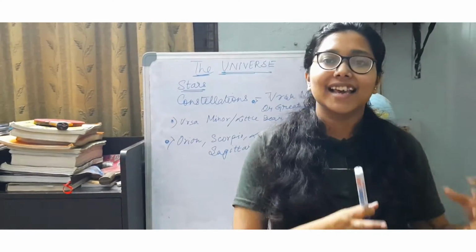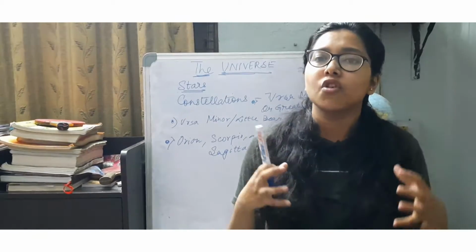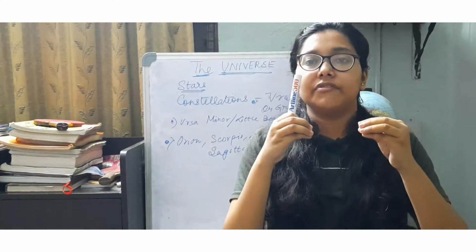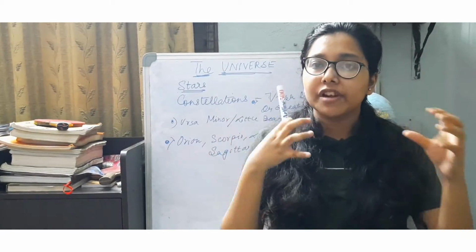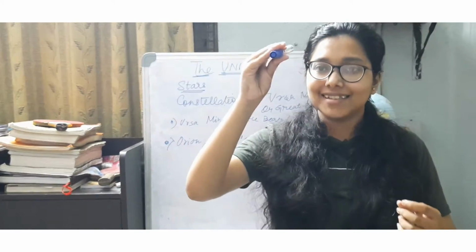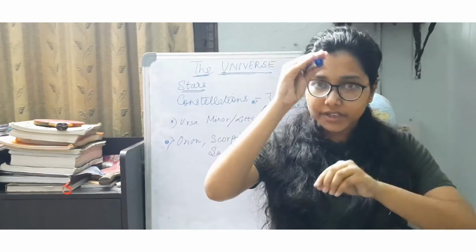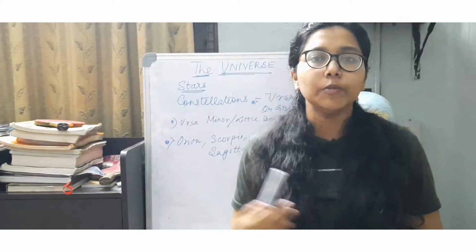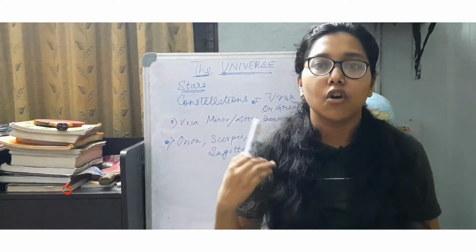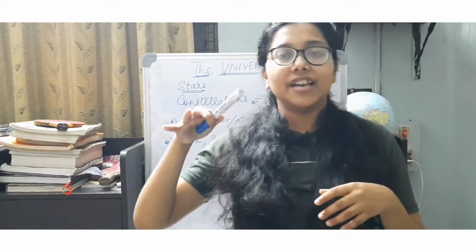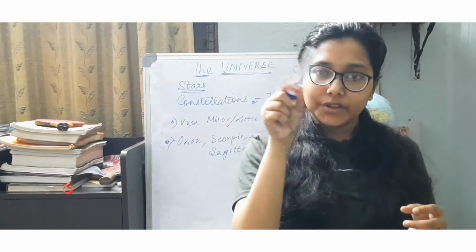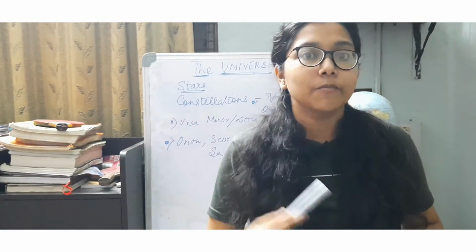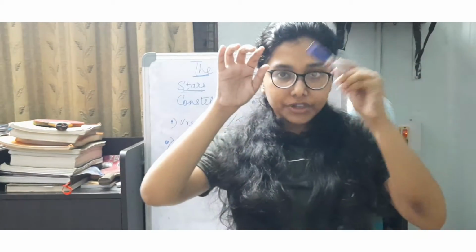Now the next thing is the constellations. The best part about constellations is that every star is always observed to have a fixed position with respect to its neighboring stars, and in this way a group of stars is known as a constellation, provided they are arranged in a definite pattern. What we do is join these stars, which are present at fixed positions with respect to each other, through certain lines.